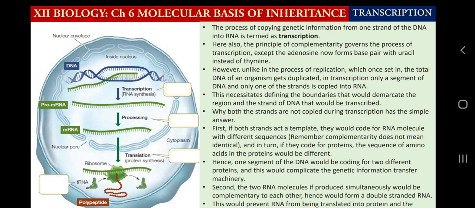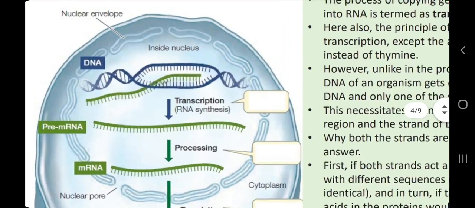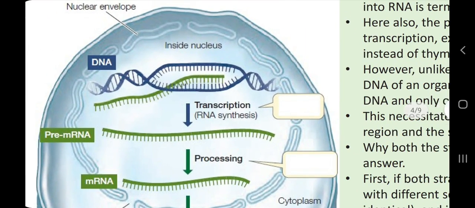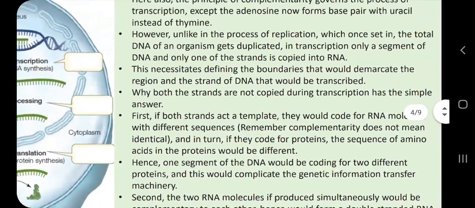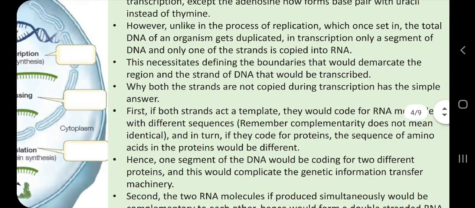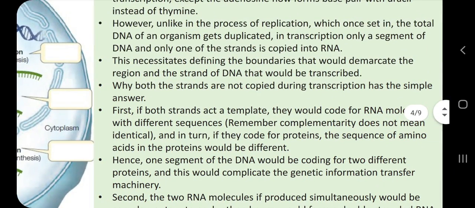But in case of transcription and translation, it means gene expression. In brief, only a part of DNA, a segment of DNA which is called a gene, will be transcribed and hence translated. That part is called gene or cistron here. This is the difference. This necessitates defining the boundaries that would demarcate the region and the strand of DNA that would be transcribed.